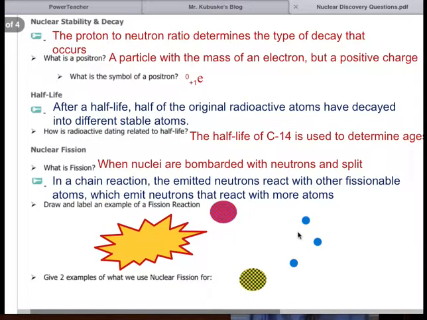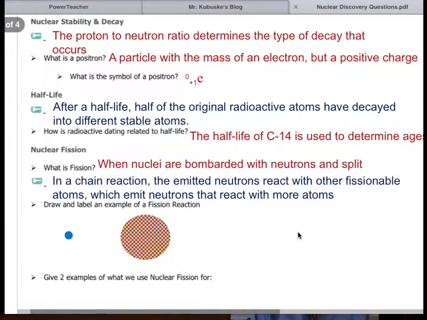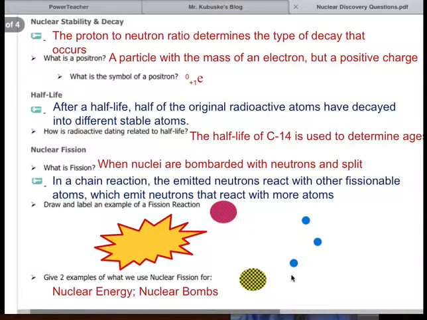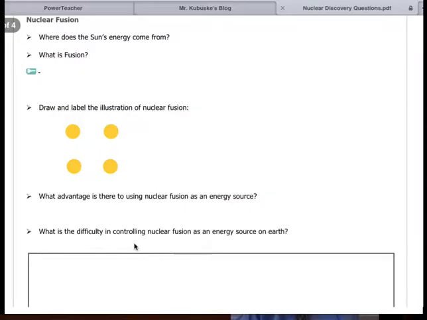Now these 3 neutrons are going to go back and do the same thing to another atom. Pew! And give me 3 more neutrons. And then those 3 are going to go do it again. So you can see why this becomes such a big reaction, because you're adding on to it every time. That's why nuclear bombs are so dangerous: you keep splitting these atoms, but you get more energy and more neutrons every time to go split things even further. Nuclear fission is used for nuclear energy and nuclear bombs because it produces large amounts of energy right here, and then it also produces these 3 neutrons that can help produce even more energy.